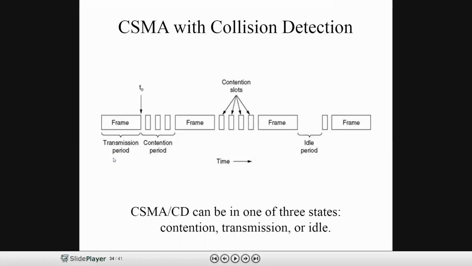The next one is the idle period. When the station becomes idle, whenever the other station is transmitting the data, or there is nothing to send, this is called the idle period. Then what about the new thing? This is the contention period. This particular part is called the contention window. In the contention window, we have contention slots. See here: frame transmission period, contention period, frame transmission period, contention period, frame transmission period, idle period, then contention period.